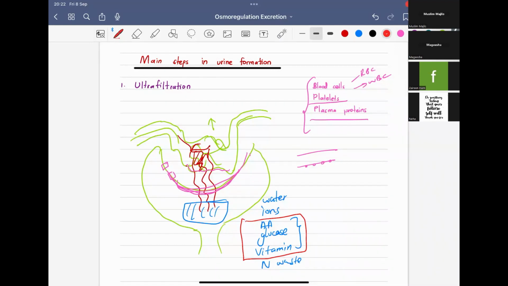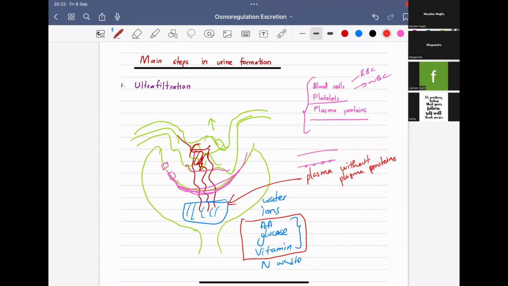Also remember the composition of the glomerular filtrate. This filtrate will be similar to the composition of plasma without plasma proteins. Without plasma proteins, it will be similar to the plasma, but the plasma proteins will not be there.